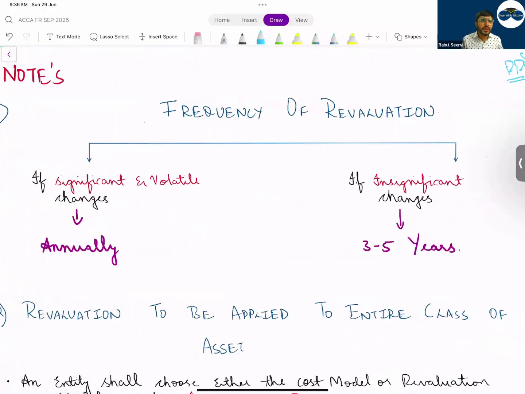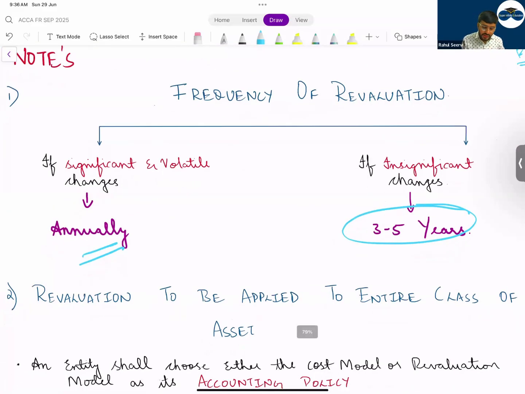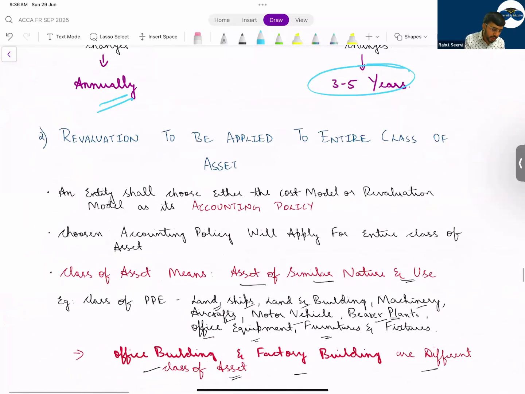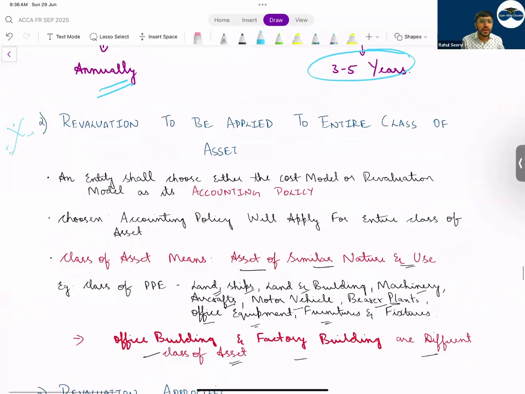Sir, when will we charge depreciation? Will you charge frequently, or once or twice in 5 years? If the value is changing significantly, then go for annually. If it is not changing, then 3 to 5 years. Is this important for the exam? No, not so important. Revaluation to be applied to entire class of asset. Is this important? Very important from theory point of view.